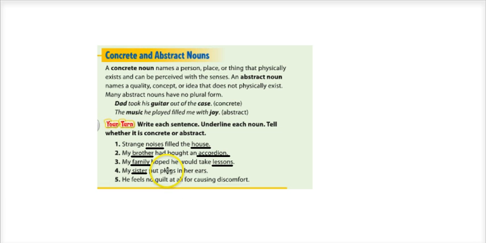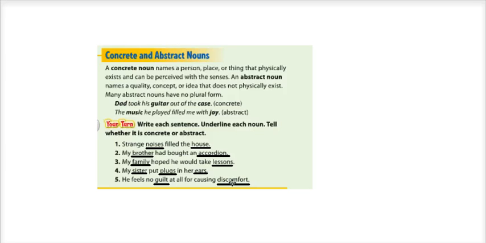My sister puts plugs in her ears. Those are all concrete nouns. You know who your sister is. You've seen plugs, you can pick them up and touch them and put them in your ears, which you can also touch. He feels no guilt at all for causing discomfort. These are both feelings. And as I said before, feelings are always going to be abstract nouns.